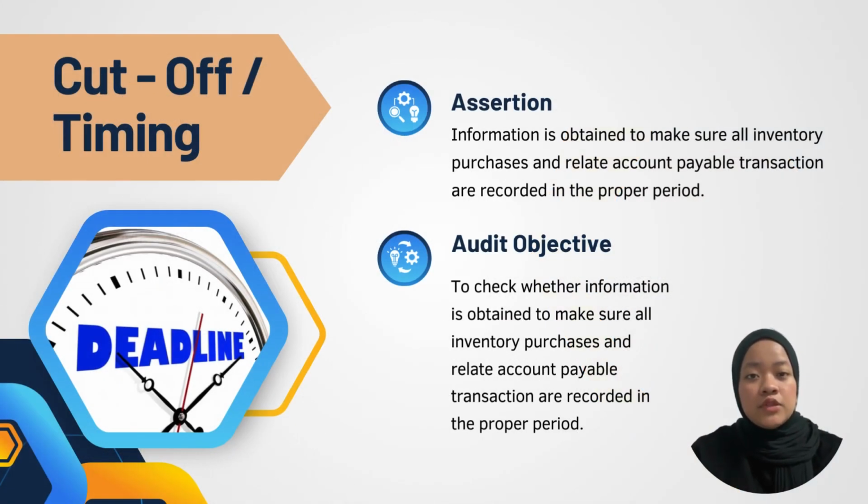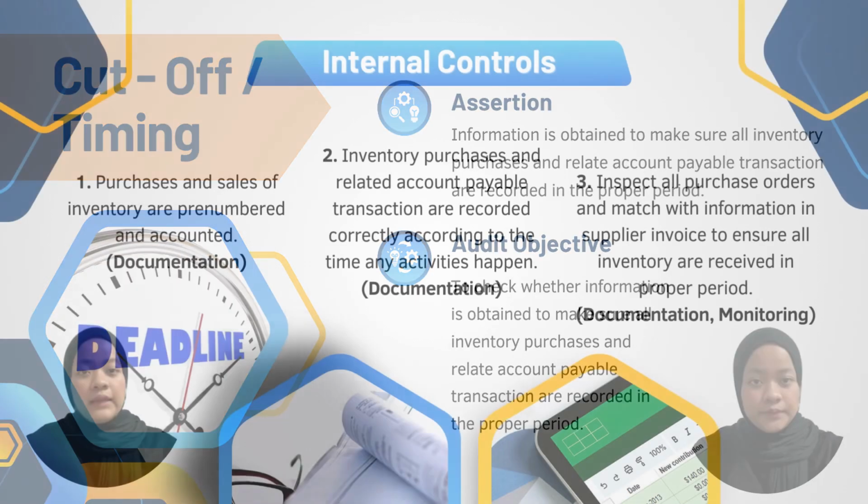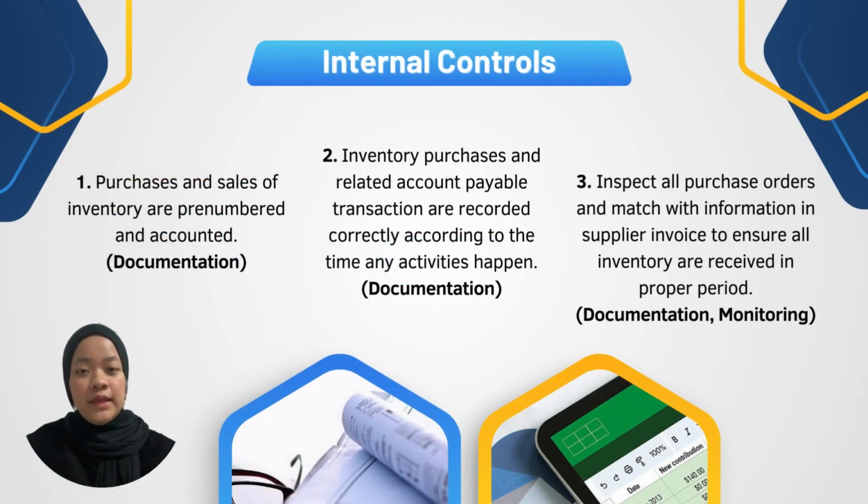The audit objective is to check whether information is obtained to make sure all inventory purchases and related account payable transactions are recorded in the proper period. Next, internal control. Firstly, documentation. Purchases and sale of inventory are pre-numbered and accounted. Secondly, documentation. Inventory purchases and related account payable transactions are recorded correctly according to the time any activities happen.